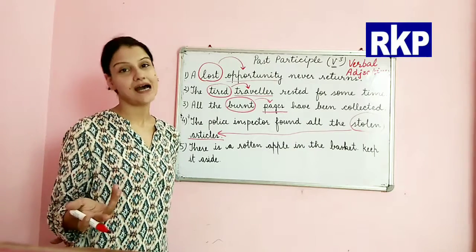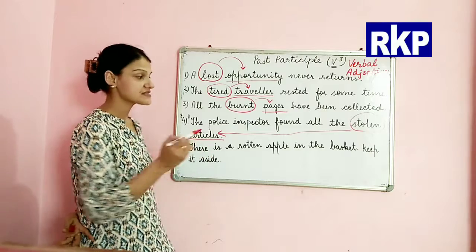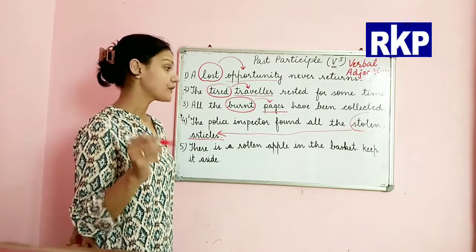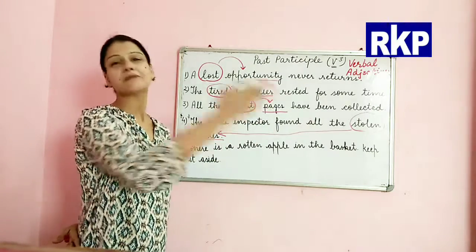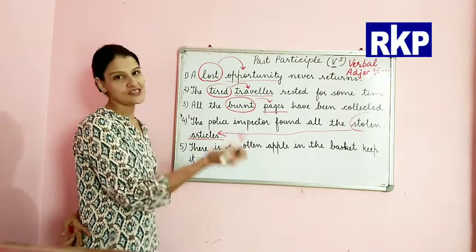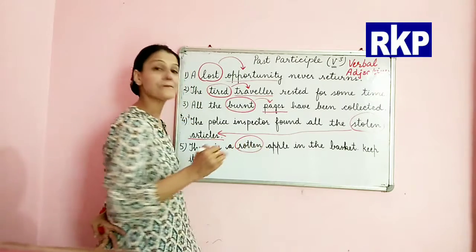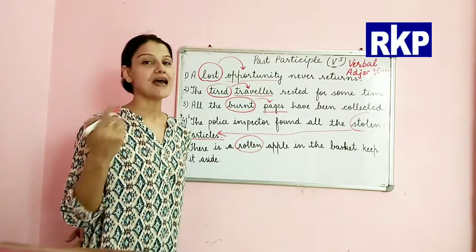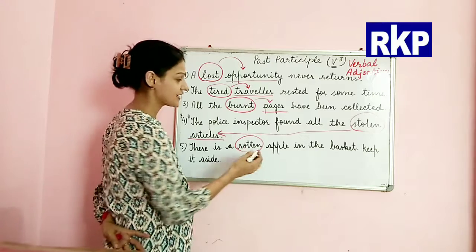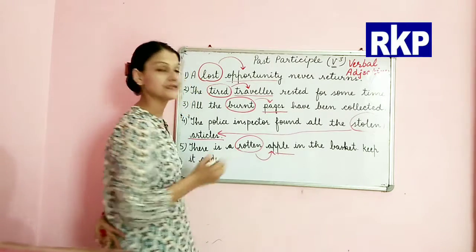The stolen articles. Now next is: there is a rotten apple in the basket. Please keep it aside. So there is a rotten apple. This is our past participle acting as the adjective and modifying the noun apple.